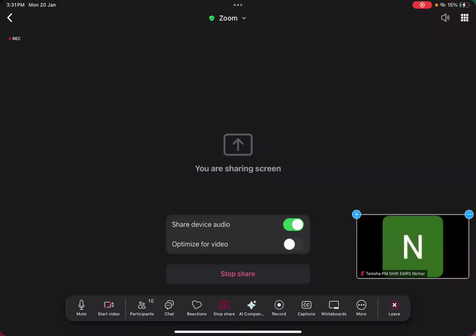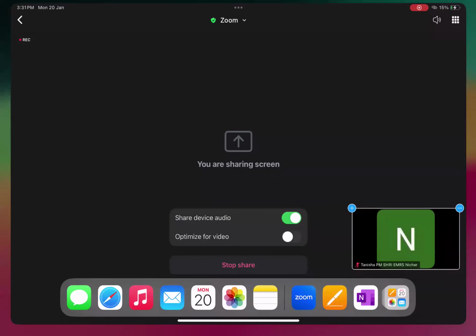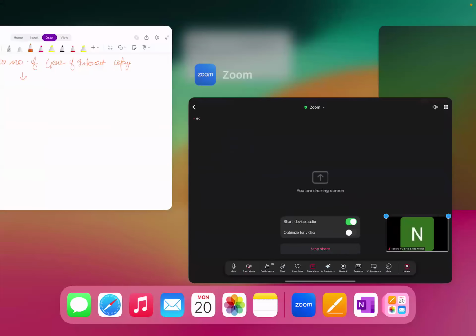Can you people see the screen? Is the screen visible to you? Everybody, is the screen visible to you? So it requires a PCR reaction. Please let me know whether the screen is visible to you.